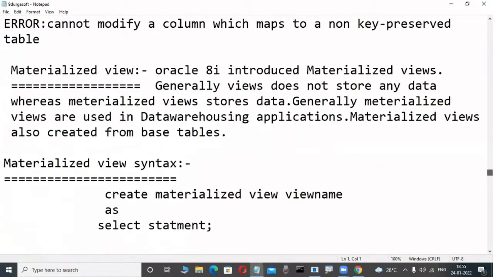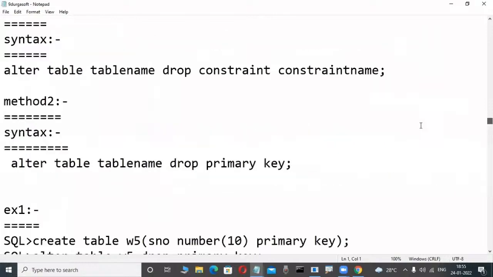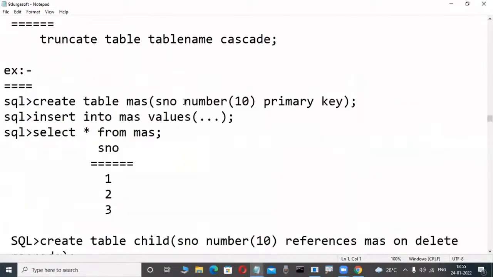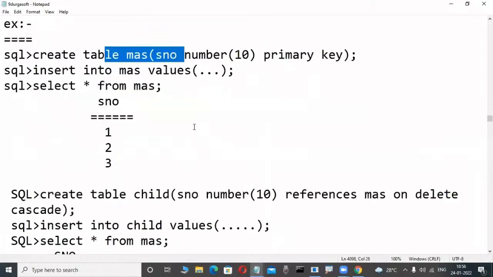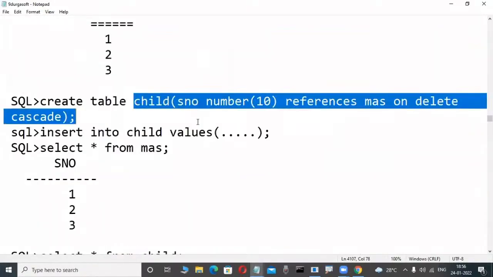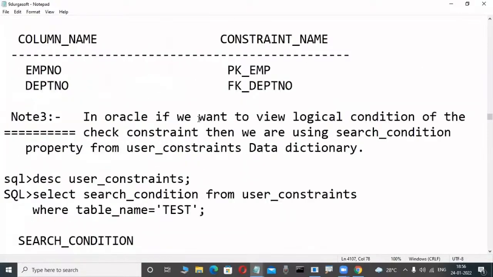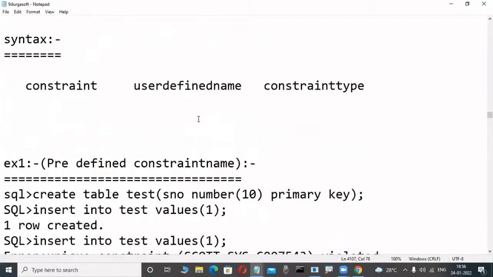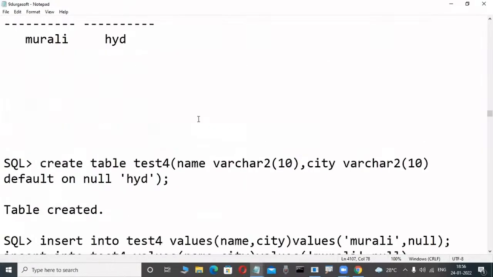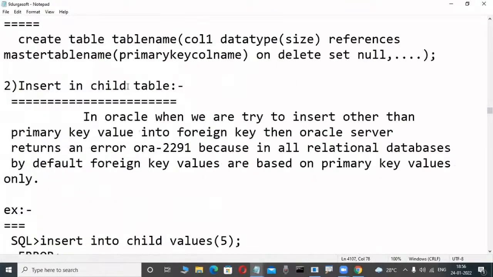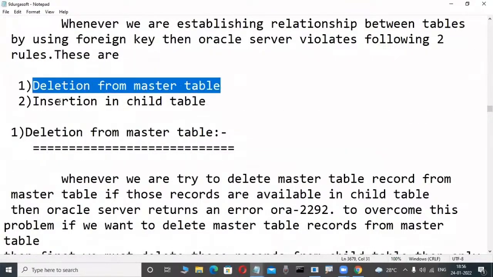Now check it out. Constraints is a chapter. In this chapter, there are master tables and child tables, and we are learning them. Whenever master and child tables are available, some rules apply automatically: deletion from the master table, insertion in the child table.